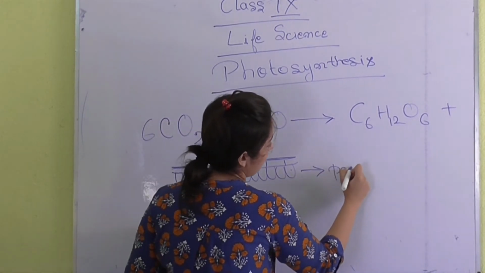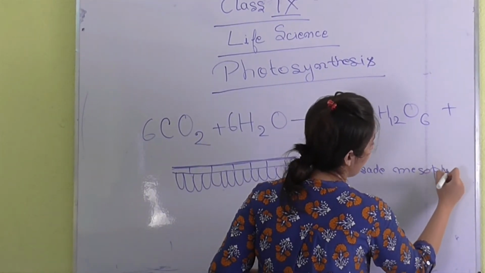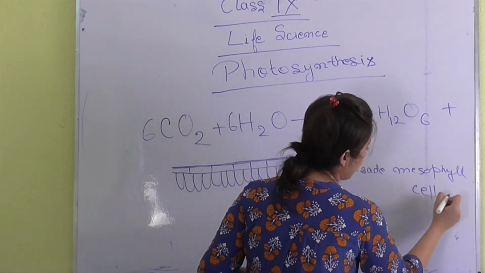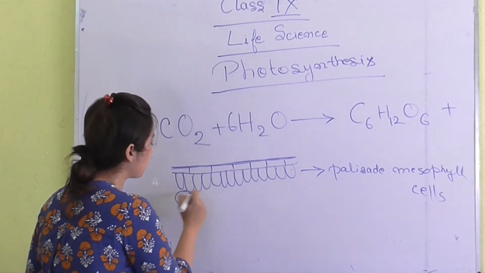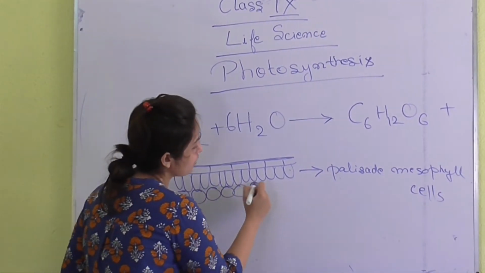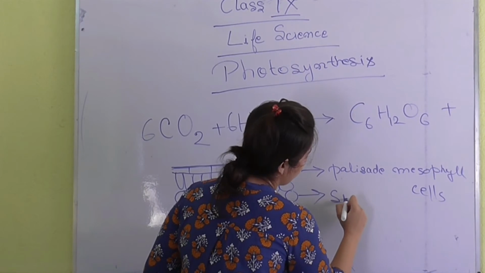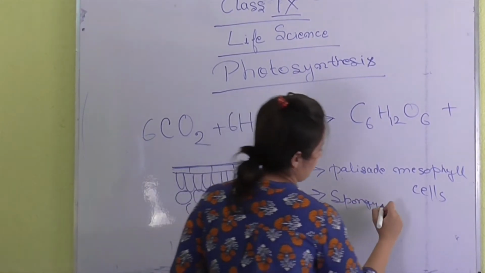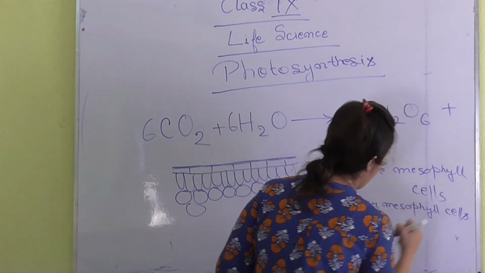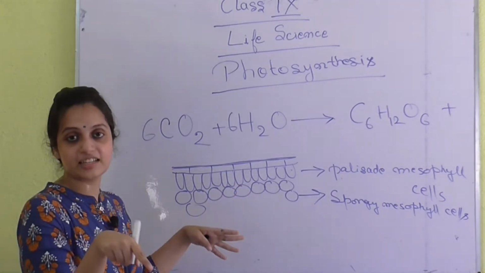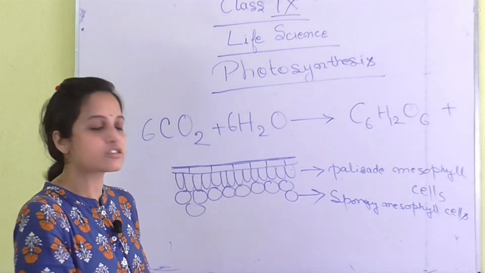These are the palisade mesophyll cells. And next to them are round oval type of cells, that is the spongy mesophyll cells. And next to the mesophyll cell is the bundle sheath, and then it is the vascular bundles and all the other cells. But we are going to focus on the mesophyll cells only.